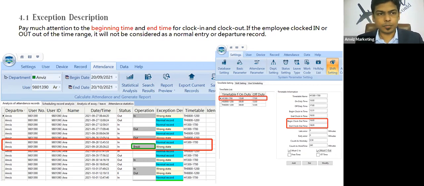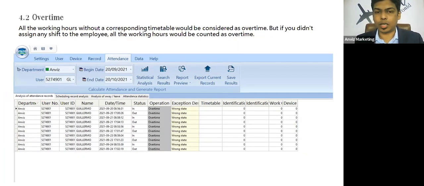Moving further, there is some overtime data that you can see. Overtime is nothing but this: if an employee has not been assigned any shift or any timetable, then those particular transactions will be considered as overtime transactions.